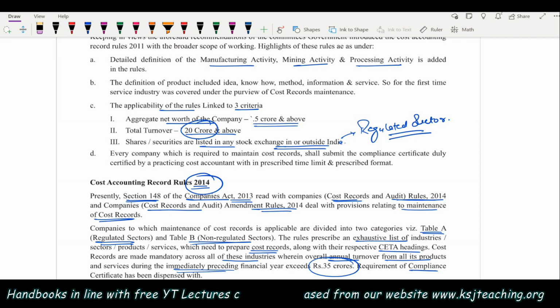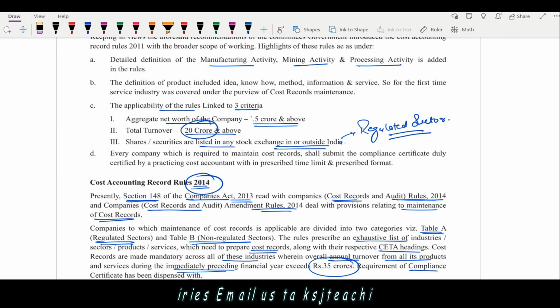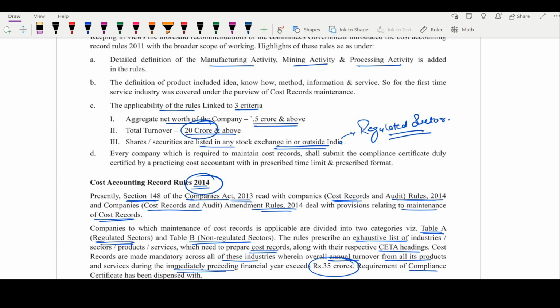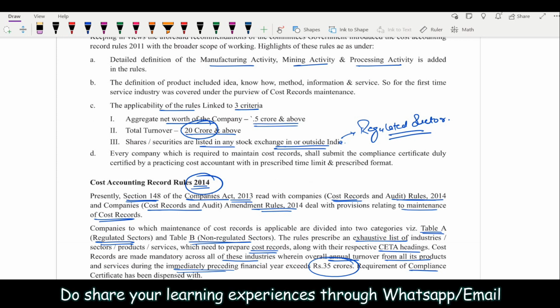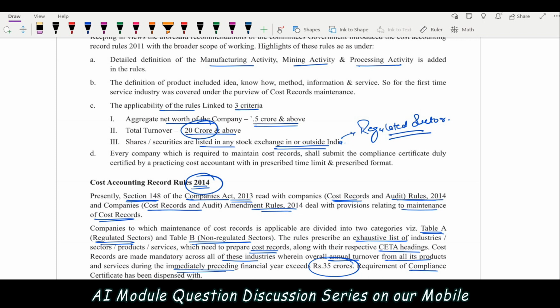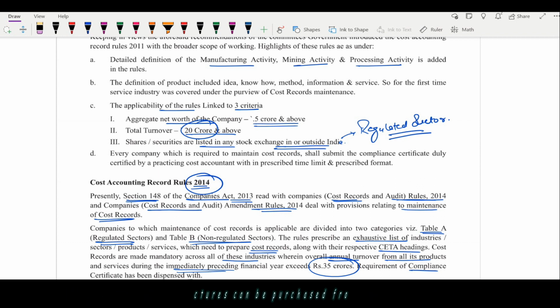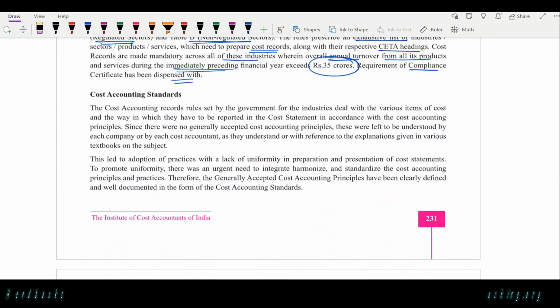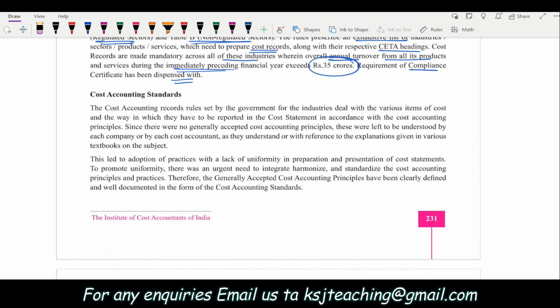If there is no common ground, every company is interpreting the cost in their own understanding. They are preparing the records, that is fine. They are following the rules that our company is required by law to prepare this. But the problem was the interpretation of the cost. Every company was doing the interpretation according to their understanding, right? Whoever was assigned the duty of preparing the cost records was preparing it according to his or her understanding.